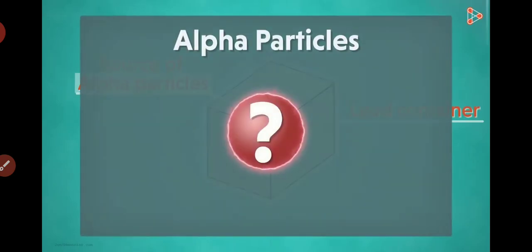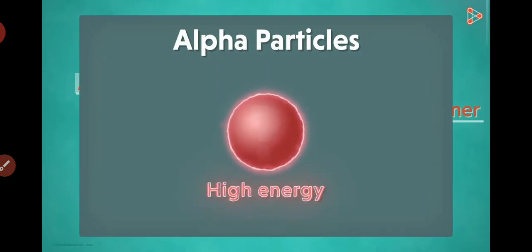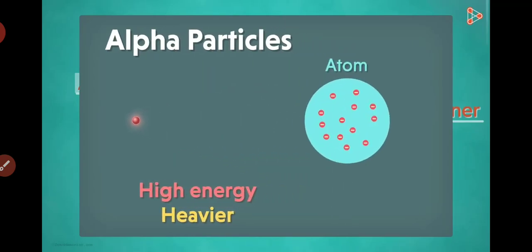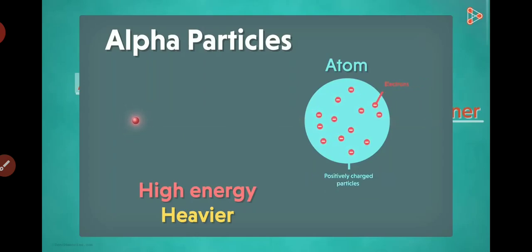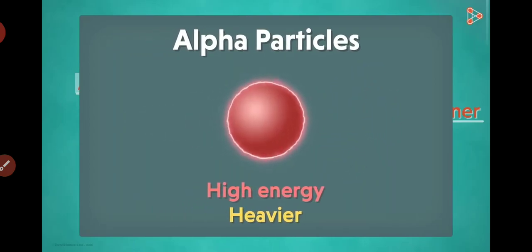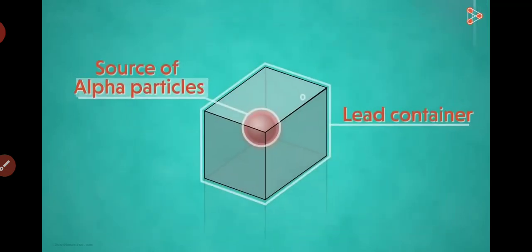But why did he select alpha particles in the first place? Well, alpha particles have high energy and are heavier as well. So if the atom is like a pudding of positively charged particles with electrons embedded in it, then the particles will pass straight through it. This is obvious because the heavier particles will pierce through the lighter pudding structure of the atom. This is what Rutherford thought. For this reason, their greater mass and energy compared to protons made him choose alpha particles for the experiment.